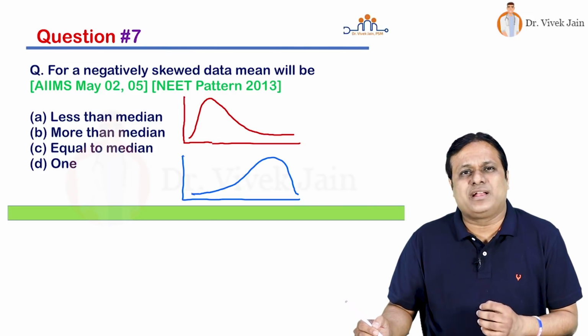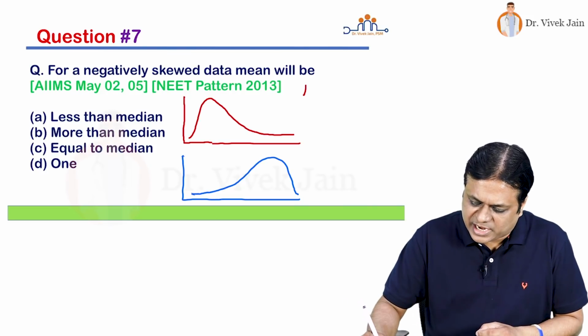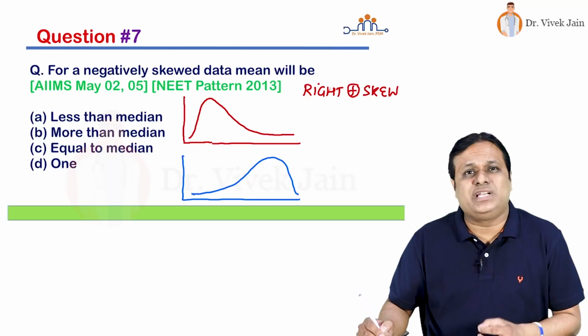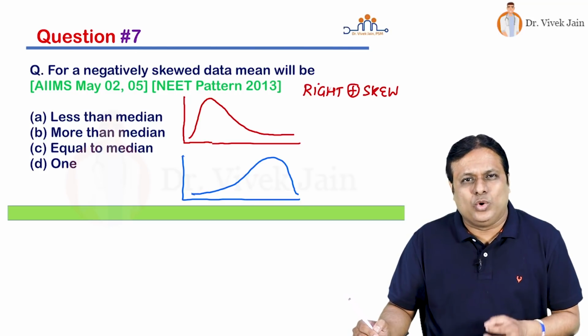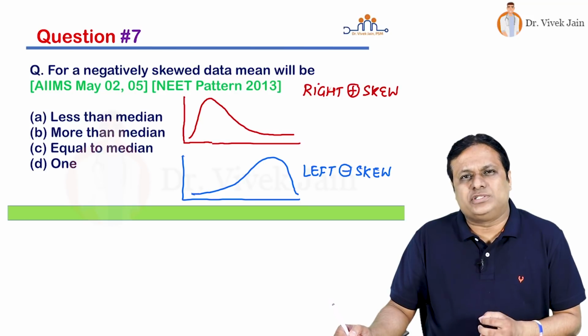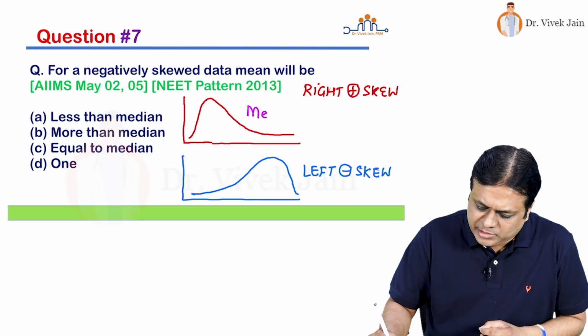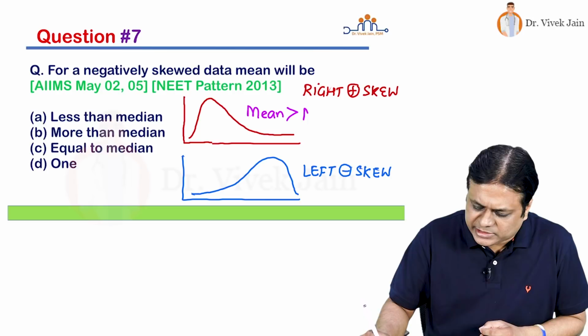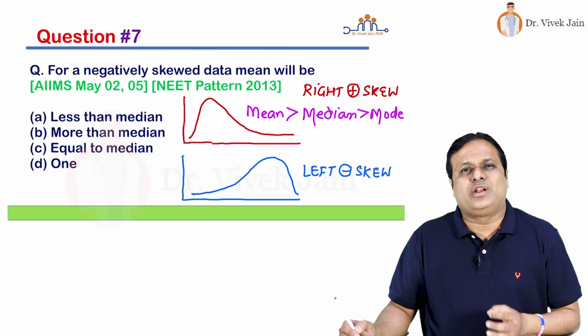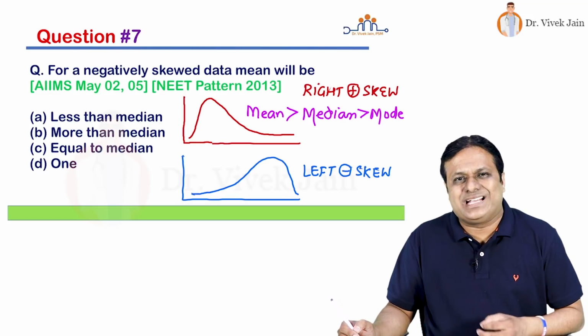So upper graph is known as right skew, also known as positive skew. Similarly, the lower graph is left or negative skew. In a right or positive skew, please remember mean is greater than median is greater than mode. In a left or negatively skewed curve, it will be exactly opposite.